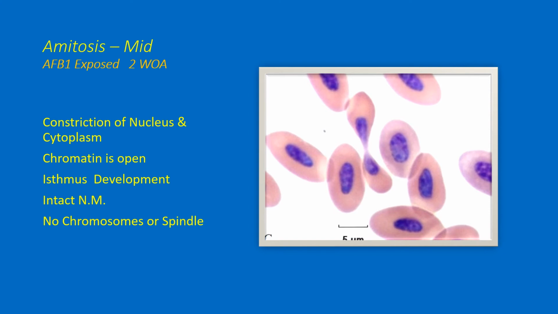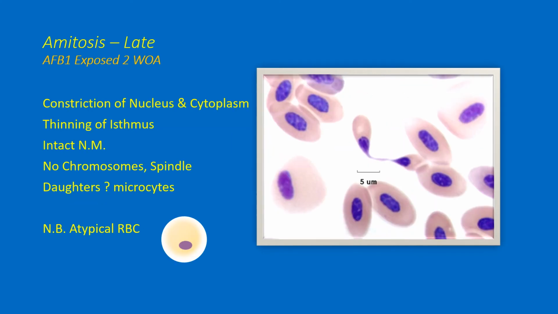Okay, amitosis midway now. We have separation of the chromatin, and here it's about equal. The daughter nuclei still remain connected through that isthmus, and those cells will be a little on the small size, so they likely could be called microcytes, but that's midway along in the amitotic process, again in a 2-week-old duckling, well beyond the post-hatch stage.